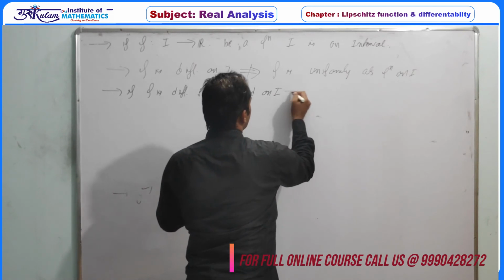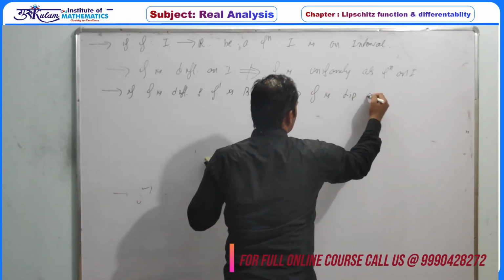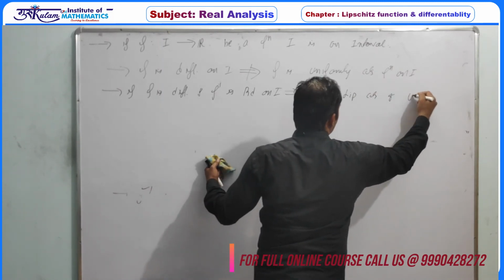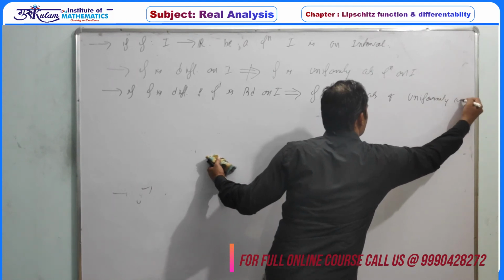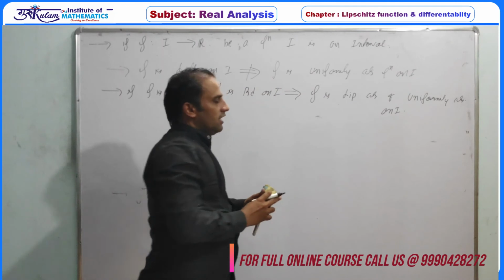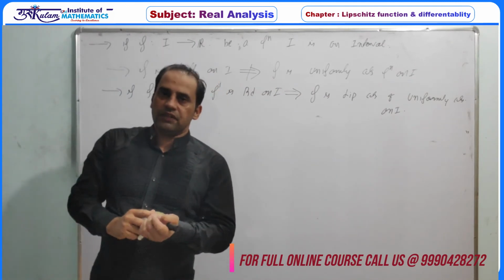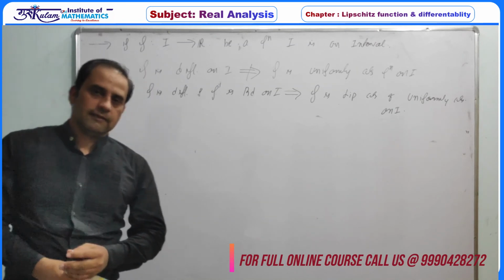So this implies f is Lipschitz continuous and uniformly continuous on I. So these are some of the relationships between differentiability, uniform continuity and Lipschitz continuity.